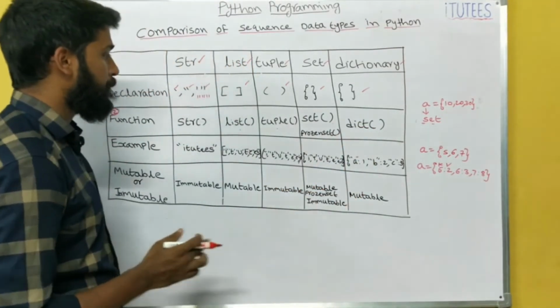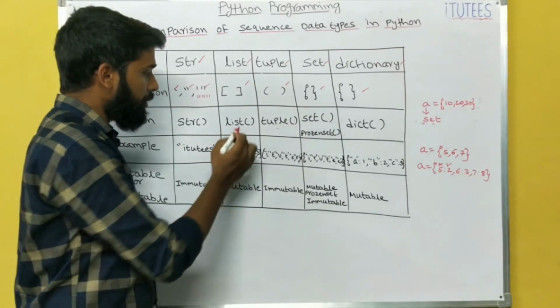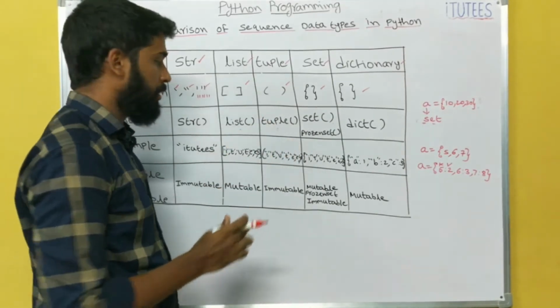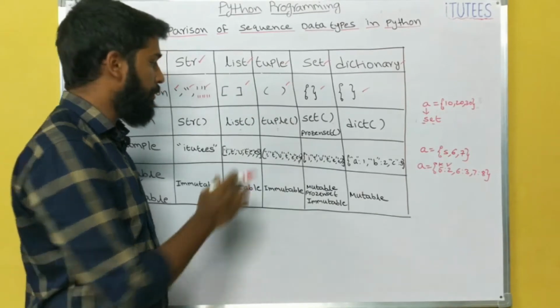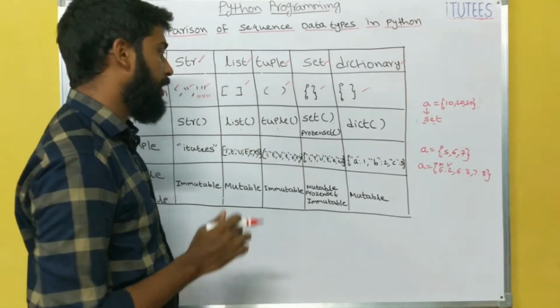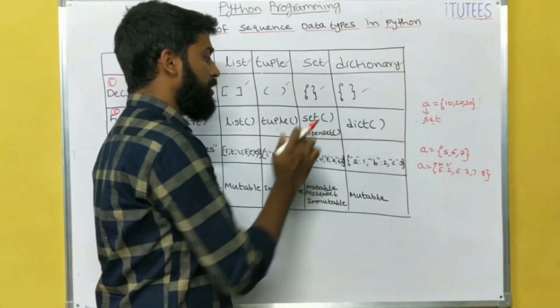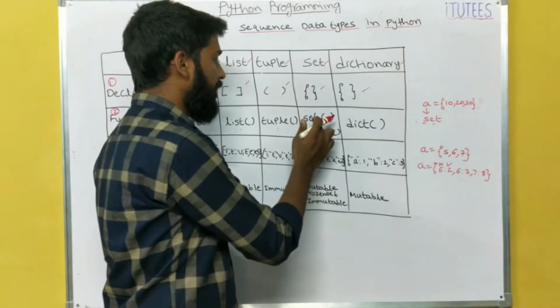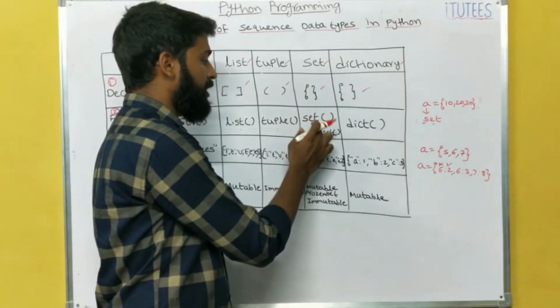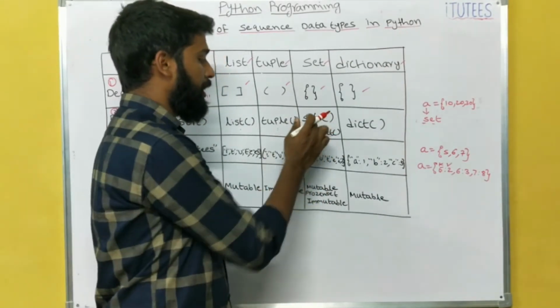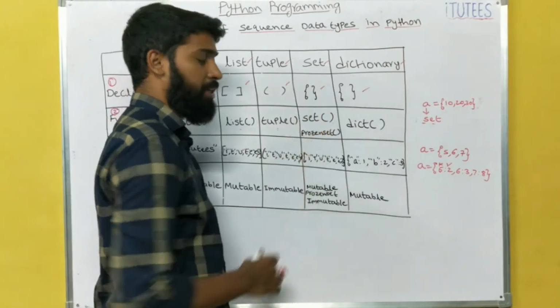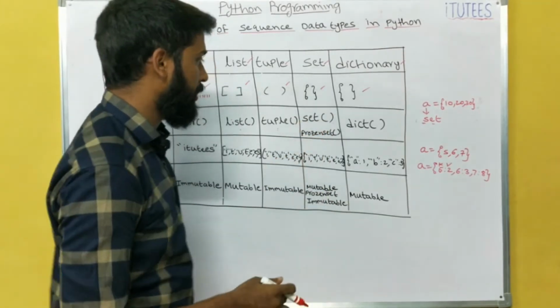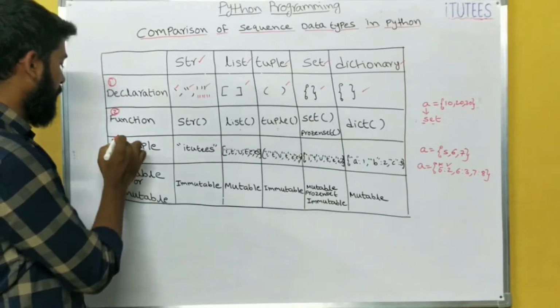Here, if you observe, a tuple is the immutable form of a list. In a similar way, the frozen set is the immutable form of the set. So what is the difference between set and frozen set? A set is mutable and a frozen set is immutable. We discussed that. Okay, next one.